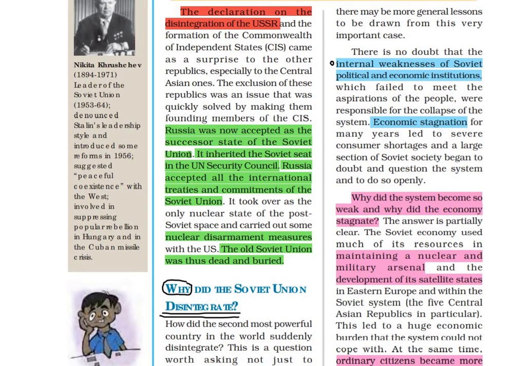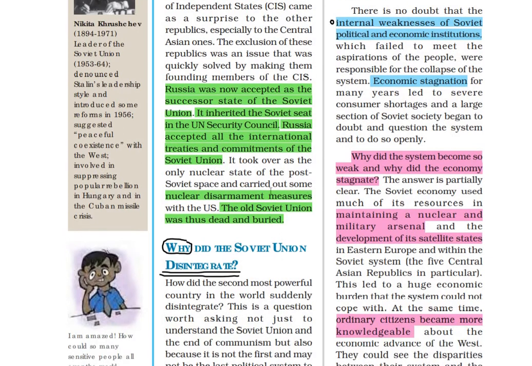Now, what happened after the disintegration? Russia was accepted as the successor state of the Soviet Union. It inherited the Soviet seat in the UN Security Council. Russia accepted all the international treaties and commitments of the Soviet Union. It carried out some nuclear disarmament measures with the US. Now, the old Soviet Union was thus dead and buried.